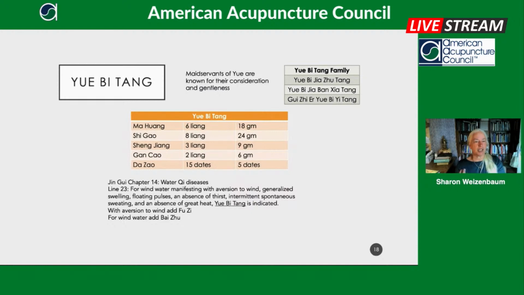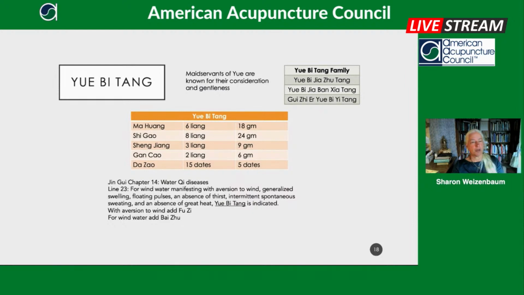You can add Banxia if there's vomiting. And then there's a formula at very small doses called Guizhi Er Yuebi Yi Tang, which is 2 parts Guizhi Tang and 1 part Yuebi Tang.